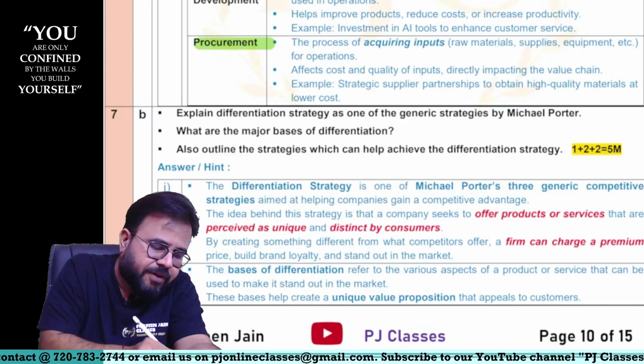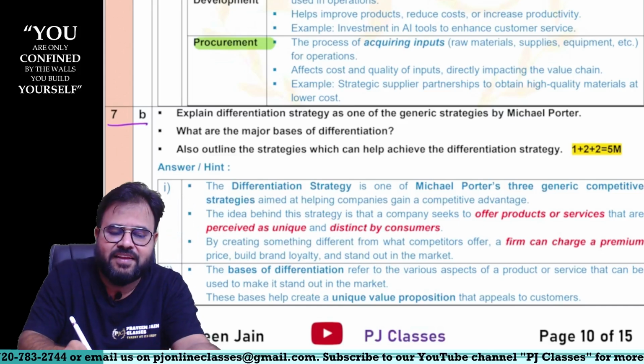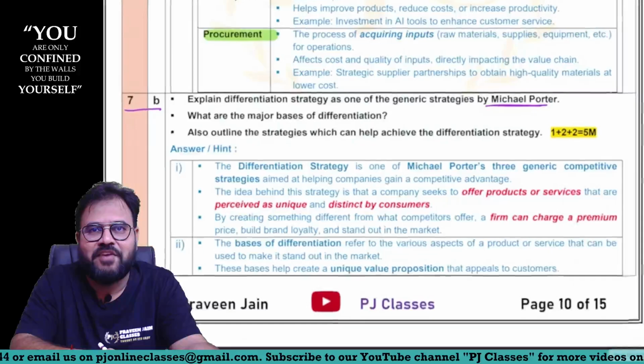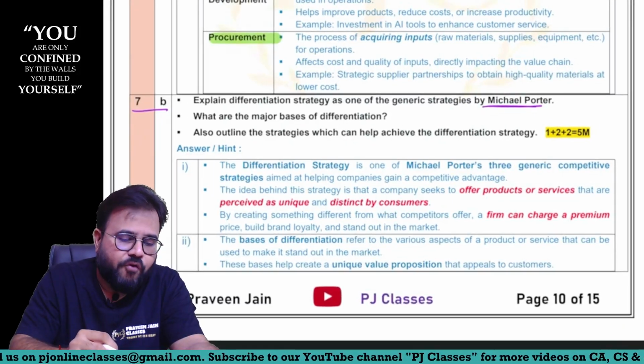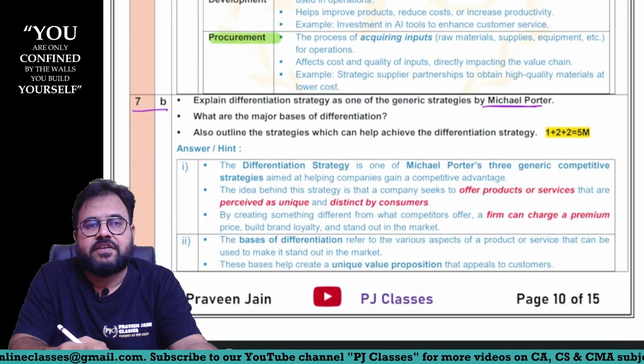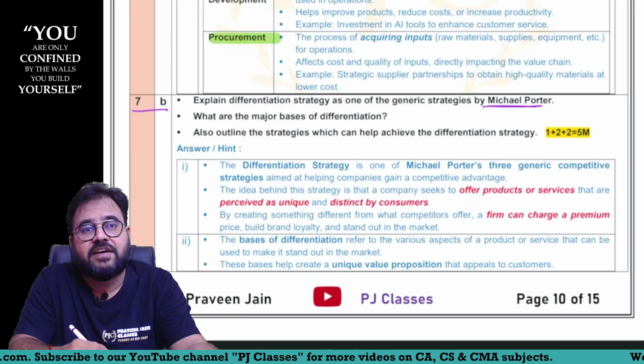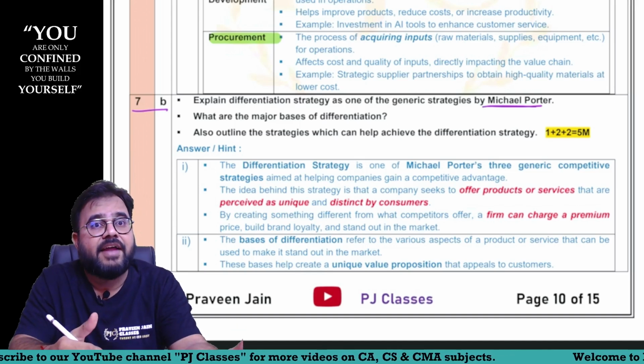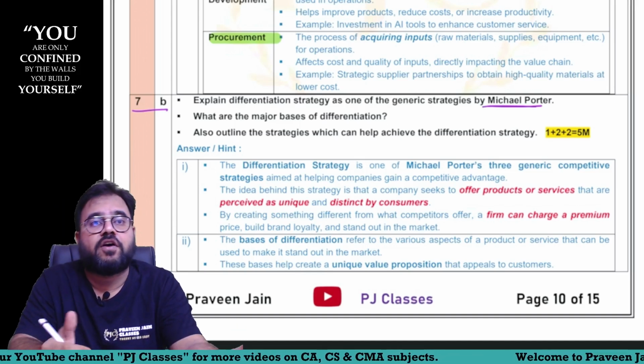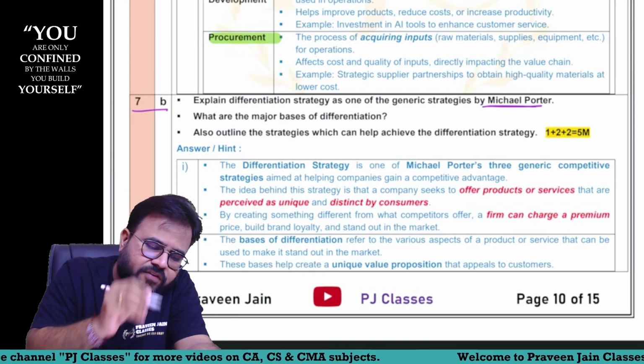Now let us see 7B. Again Michael Porter, sir. Michael Porter will never leave us, sir. Now we have to discuss competitive strategies, sir. We have seen that one was cost leadership strategy, one was differentiation strategy, one was focus strategy. Again in focus, there was focus cost leadership and focus differentiation, sir. So let us see what they are trying to say.